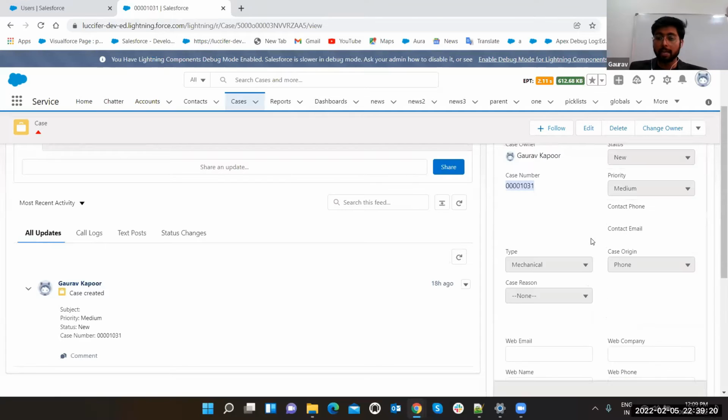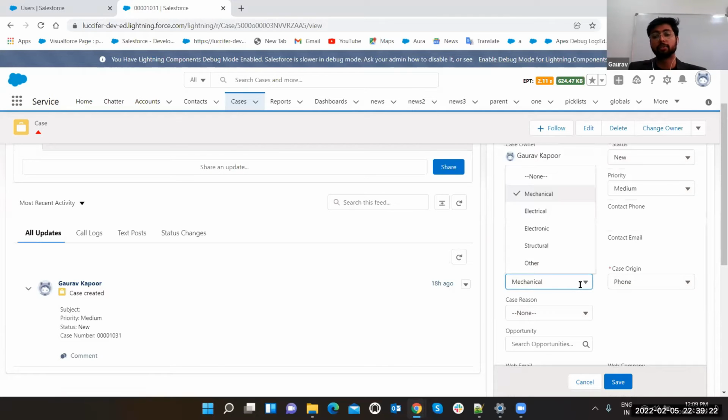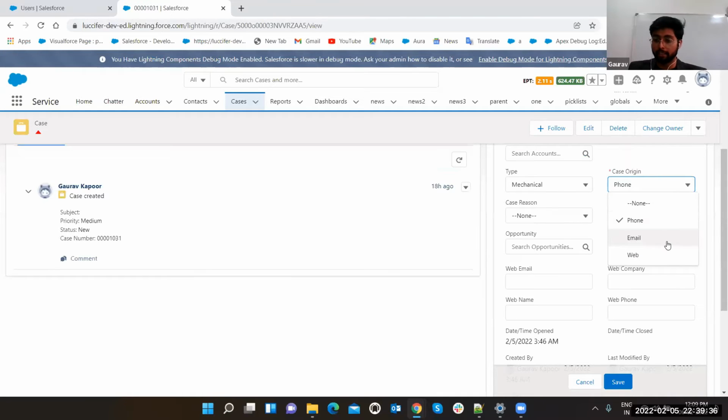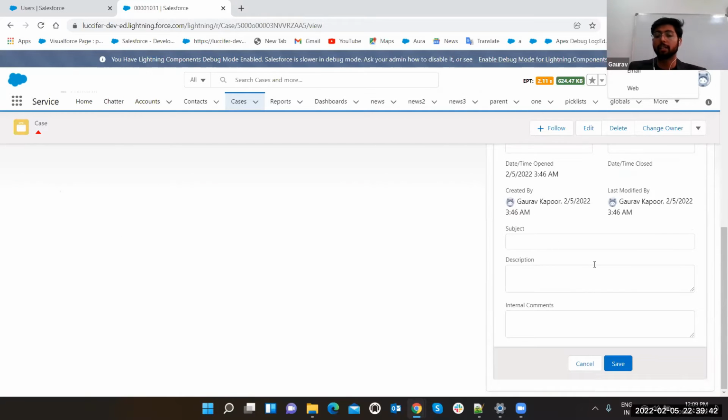And what is the type of case? Suppose I told you it is a car where I got an insurance thing. So this is mechanical stuff. You can say electrical, electronics, structural. You can also add more features. Okay, and what is the origin of the case? Like from where you are getting the case: phone, email, web to case. But you can add multiple options here also. These are the fields, and you can also create multiple custom fields.